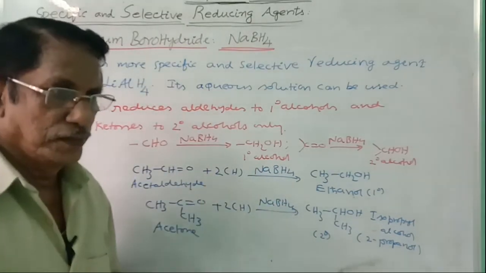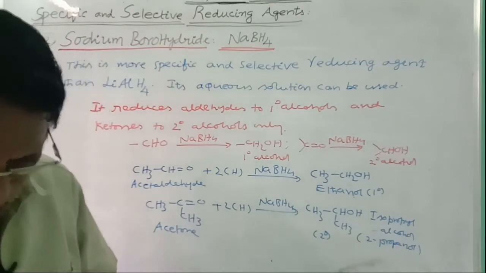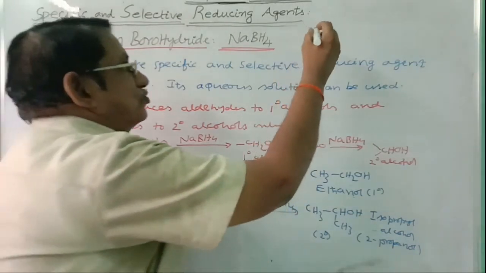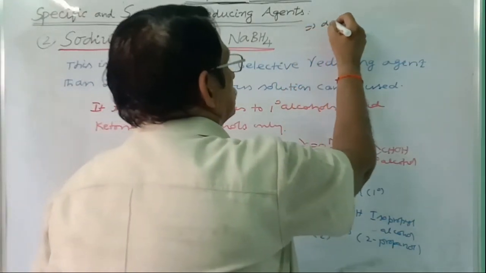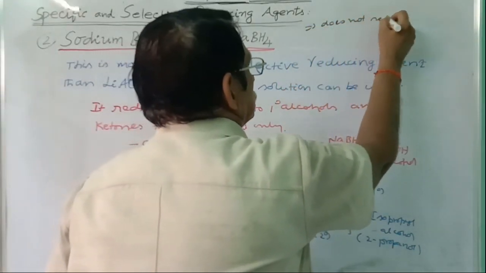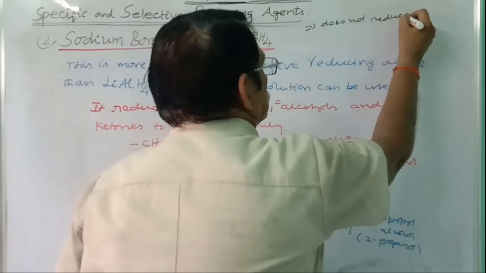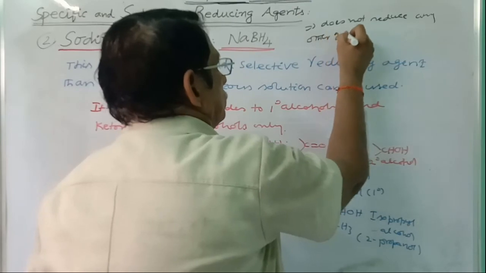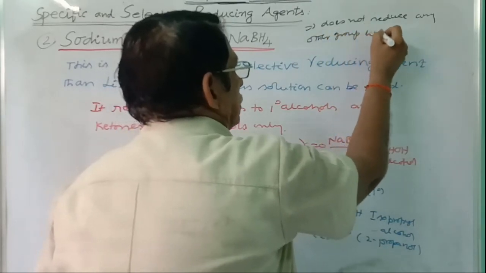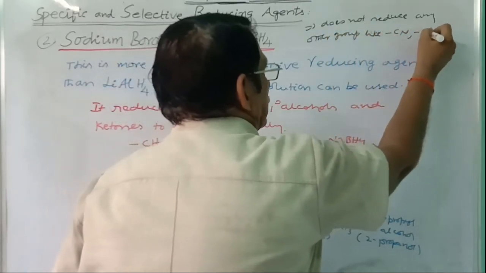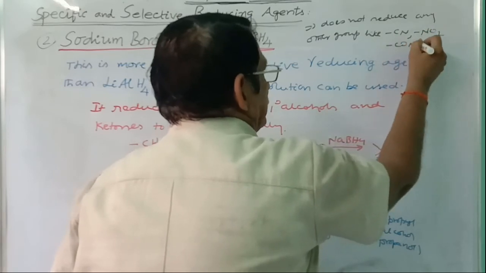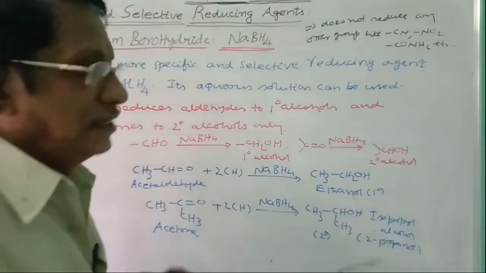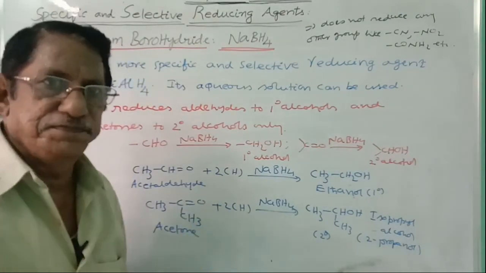It does not reduce any other group like CN, like NO2, like amide, etc. It also won't reduce COOR.